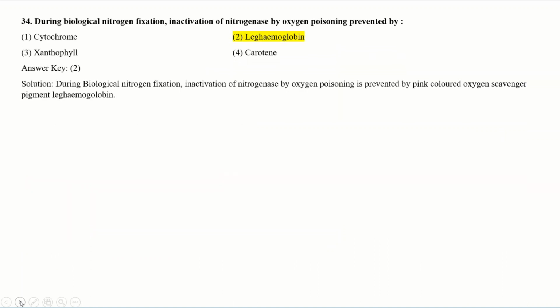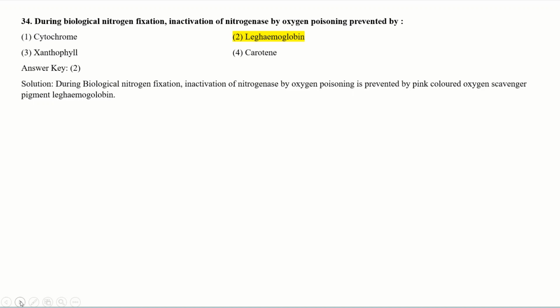During biological nitrogen fixation, inactivation of nitrogenase by oxygen poisoning is prevented by.